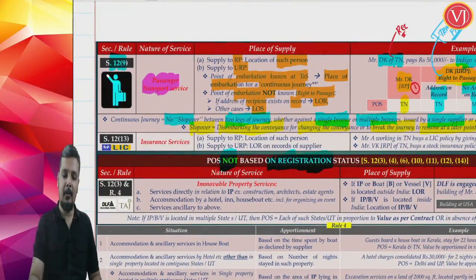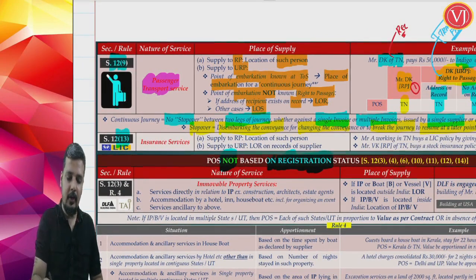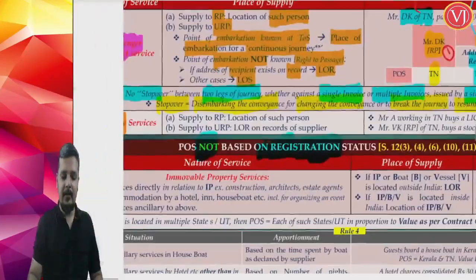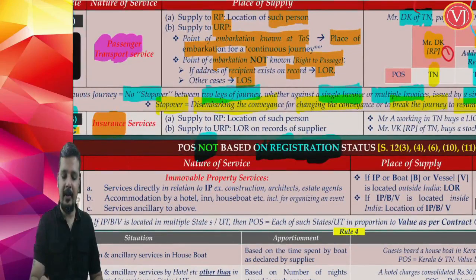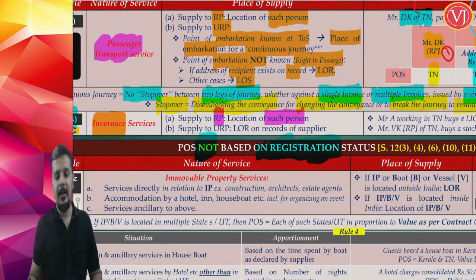Now, friends, we are talking about section 12 subsection 13, your insurance services. When you talk about insurance services, if the supply is to a registered person, again, the place is the location of such registered recipient. If the supply is to an unregistered recipient, it is the location of recipient on records.